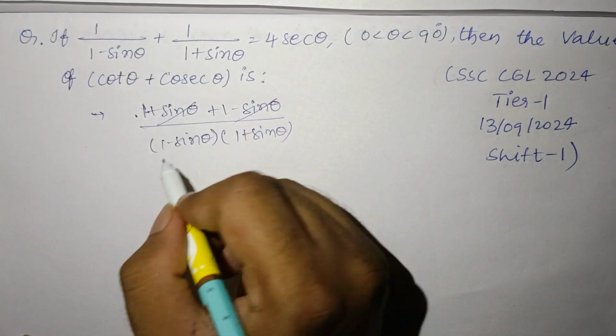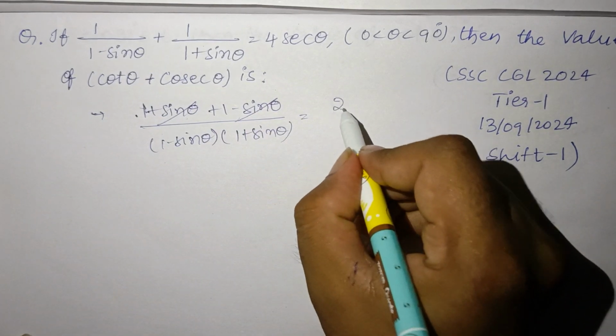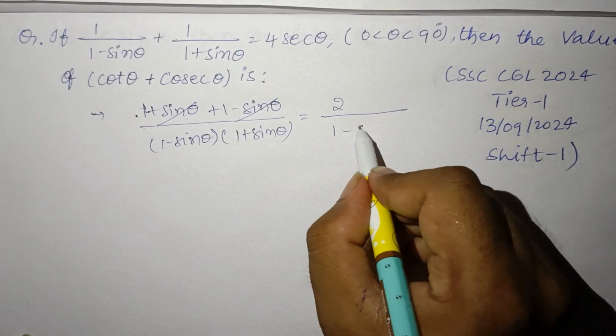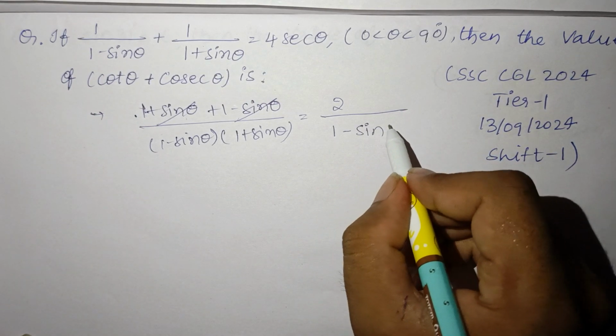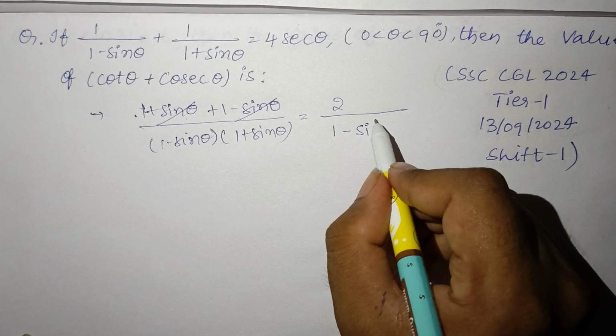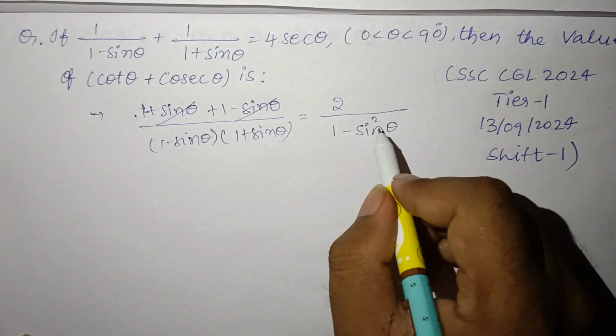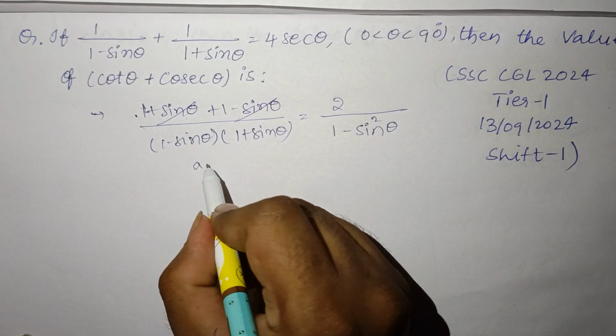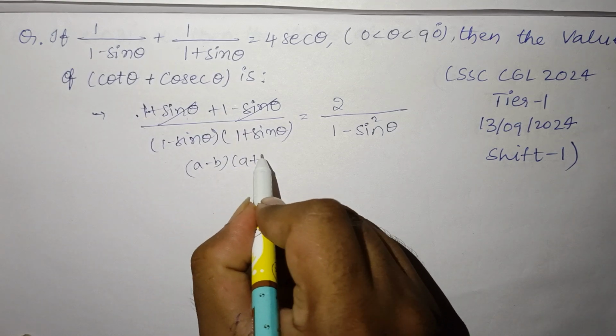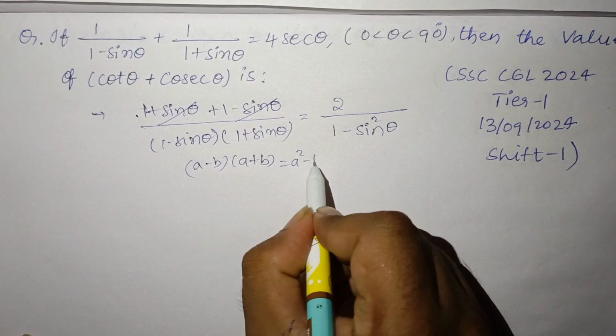Here sin theta gets cancelled, so from this you will get 2 by (1 minus sin square theta), because the denominator is of the form (a minus b) into (a plus b), where we get a square minus b square.